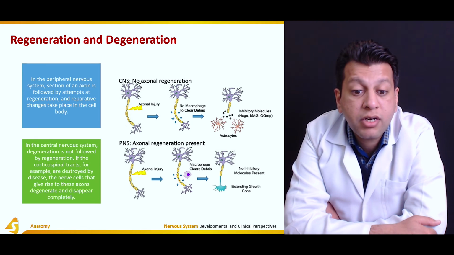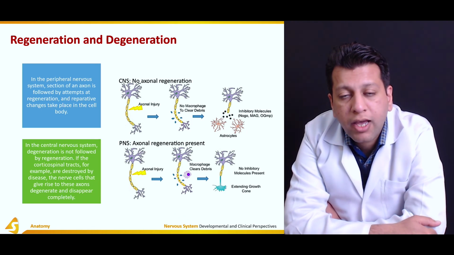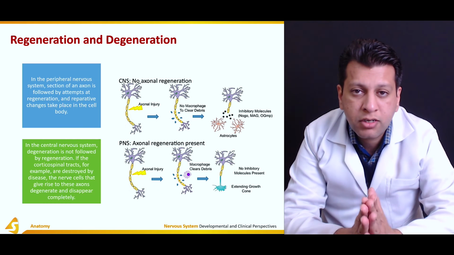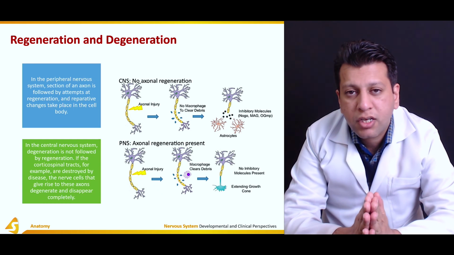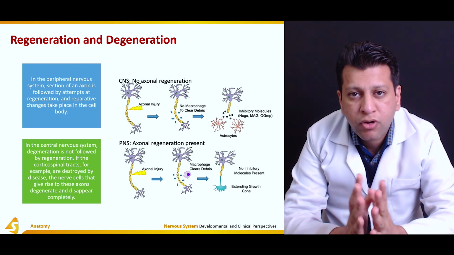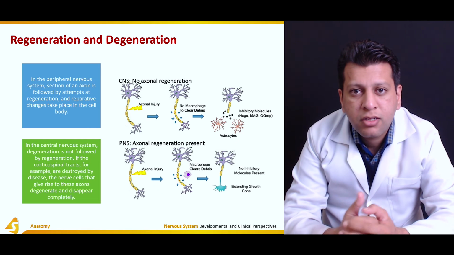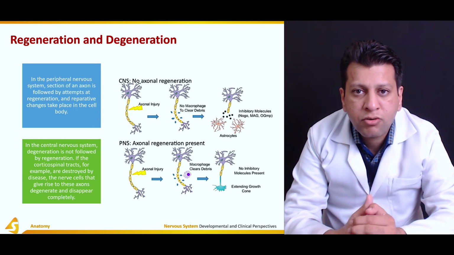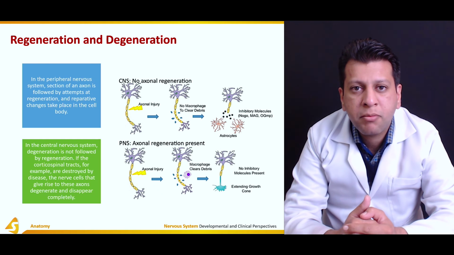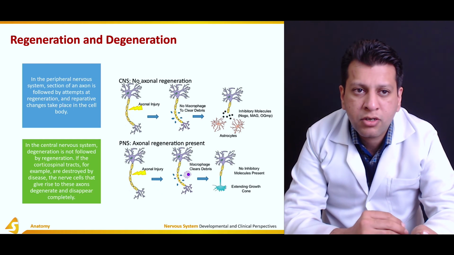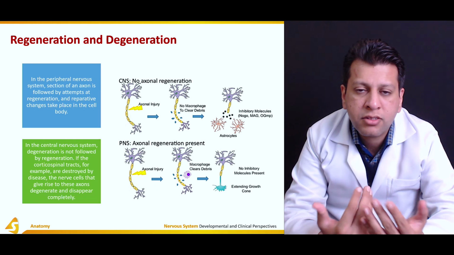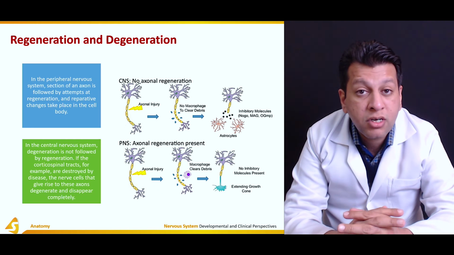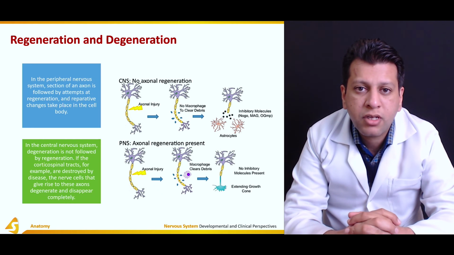If the corticospinal tracts, for example, are destroyed by disease, the nerve cells that give rise to these axons degenerate and disappear completely. Now, what is the corticospinal tract? We need to understand that. It is a tract which arises in the motor cortex and gradually descends down, then it decussates and eventually descends down to the spinal cord and synapses in the spinal cord, and then there is a spinal nerve which comes out and controls our voluntary function of the muscles, for example.